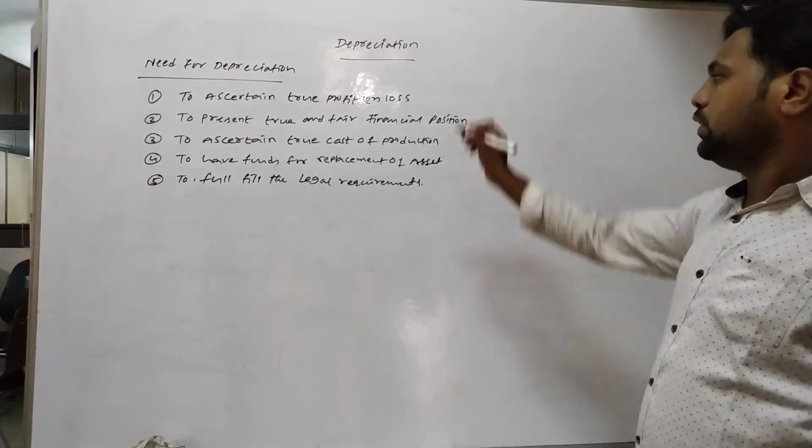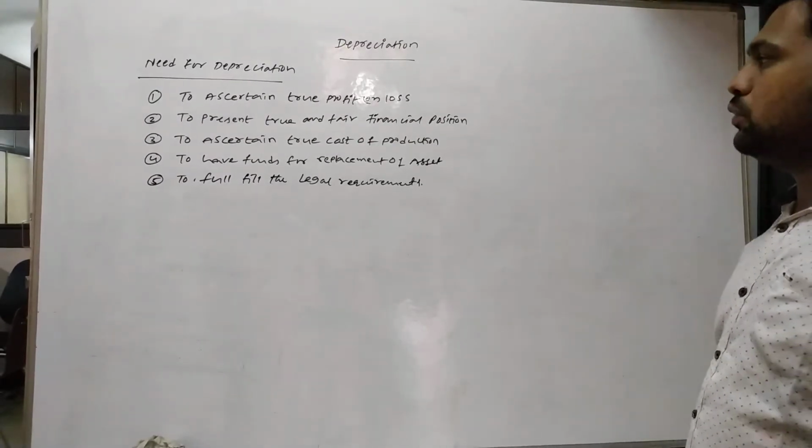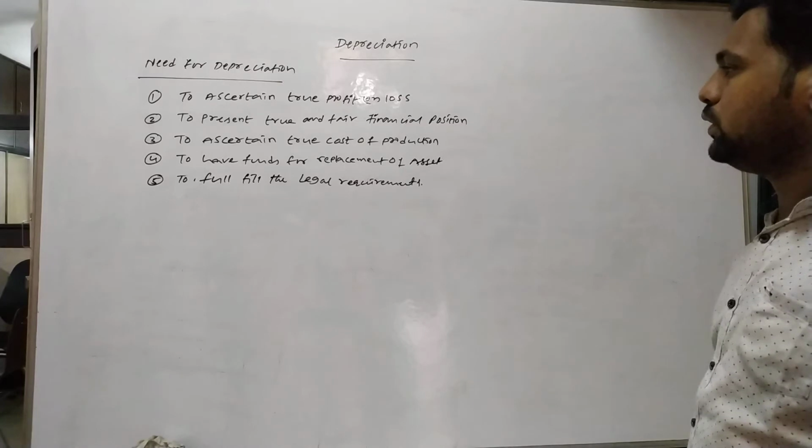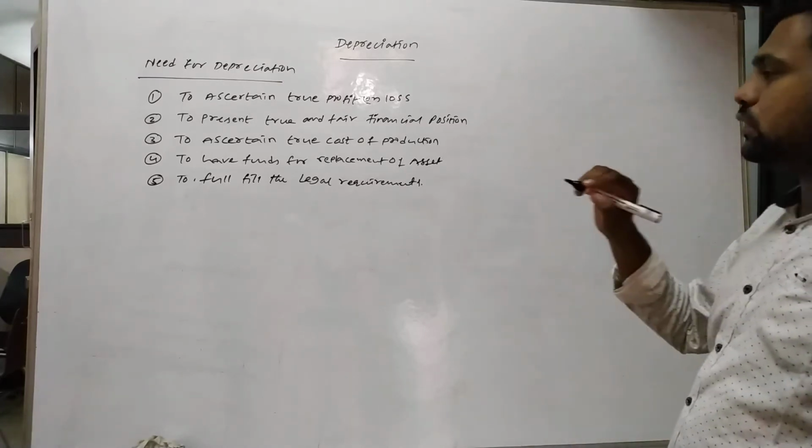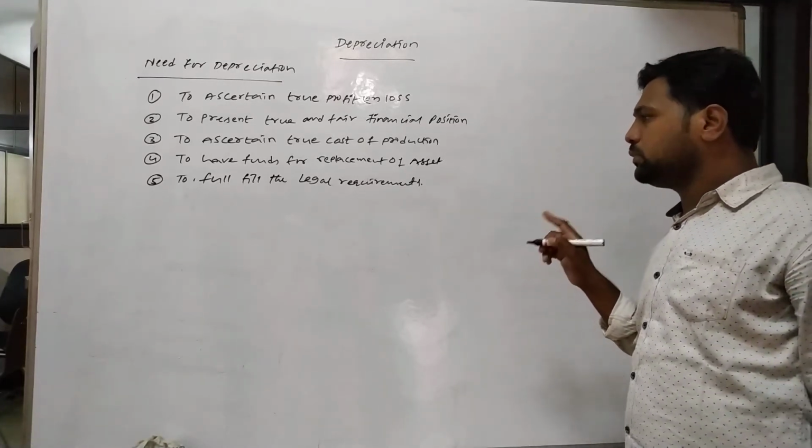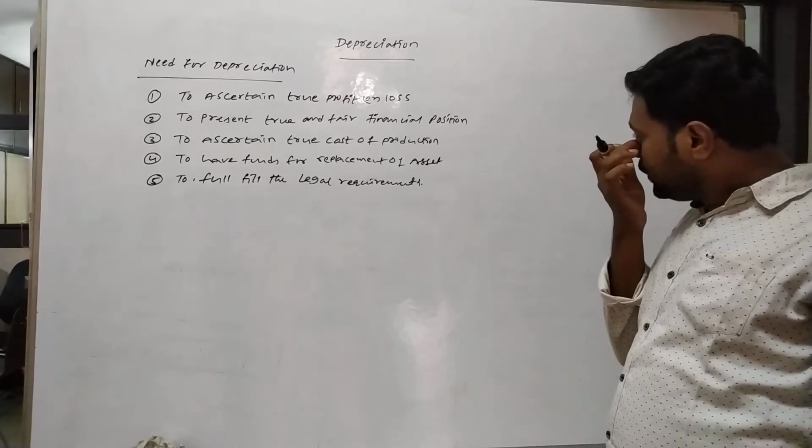Now first one, to ascertain true profit or loss. Second one, to present true and fair financial position. Third one, to ascertain true cost of production. Fourth one, to have funds for replacement of asset. Next, to fulfill the legal requirements.